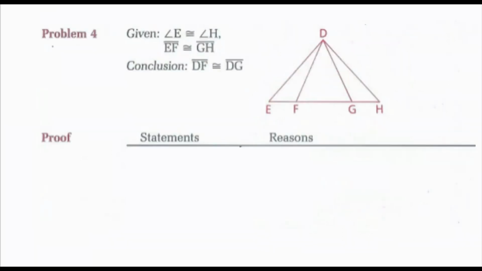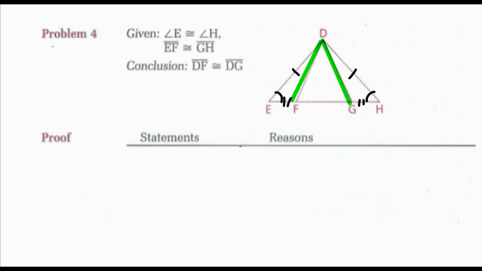Looking at problem 4, I have the following givens, and I want to conclude that side DF, so this side, is congruent to side DG, this side. Now I have that angle E is congruent to angle H. These are the base angles of my large triangle, which would tell me that side DE is congruent to side DH, because if base angles are congruent, then sides are congruent. And then I have EF is congruent to GH. So now I have my two smaller triangles, triangle DEF congruent to triangle DHG by side angle side. And then I could say that DF is congruent to DG by CPCTC.